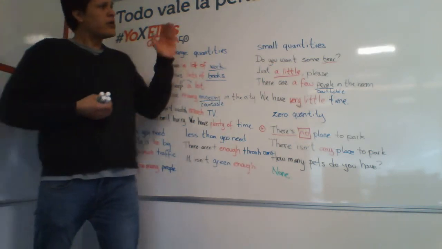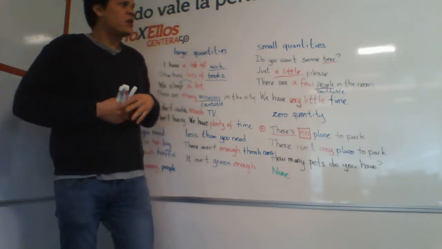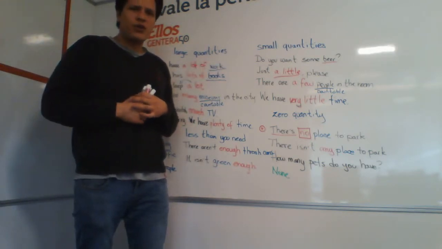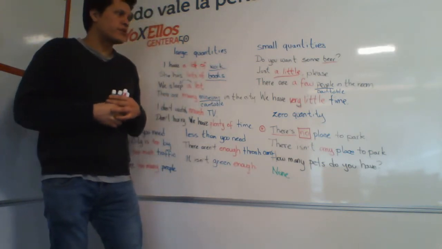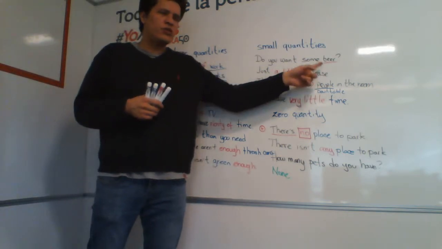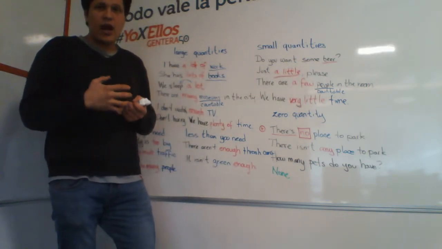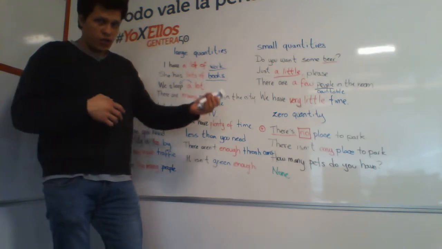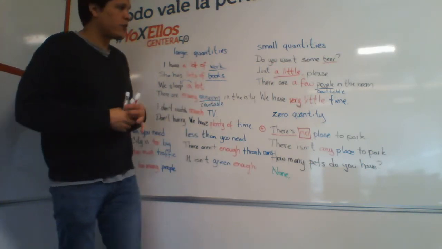Okay? Then we have small quantities. The first one, do you want some beer? Just a little, please. Okay, so a little is going to be used for things we cannot count. I want a little beer, I want a little coffee, and so forth.